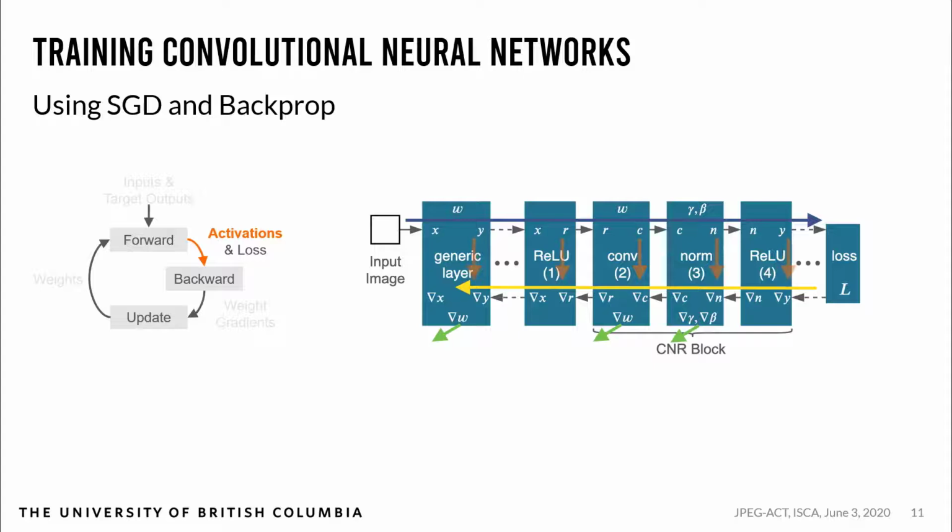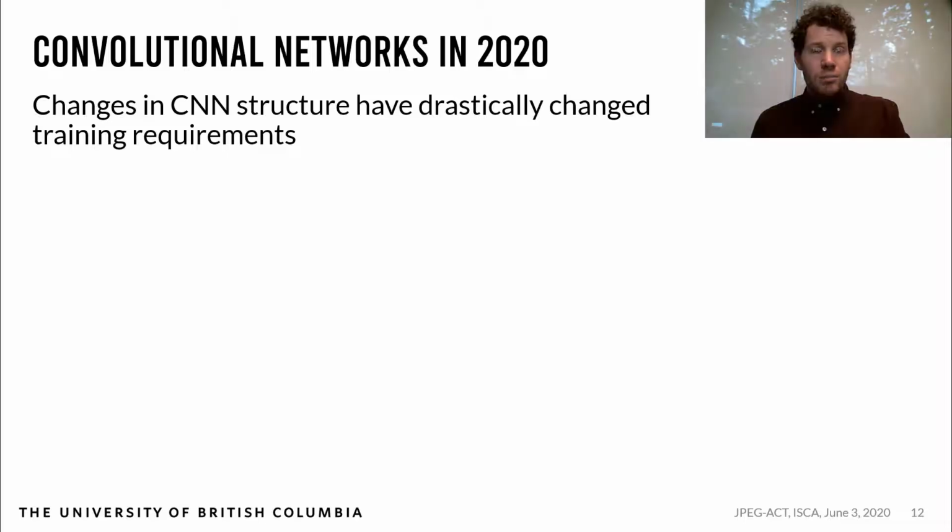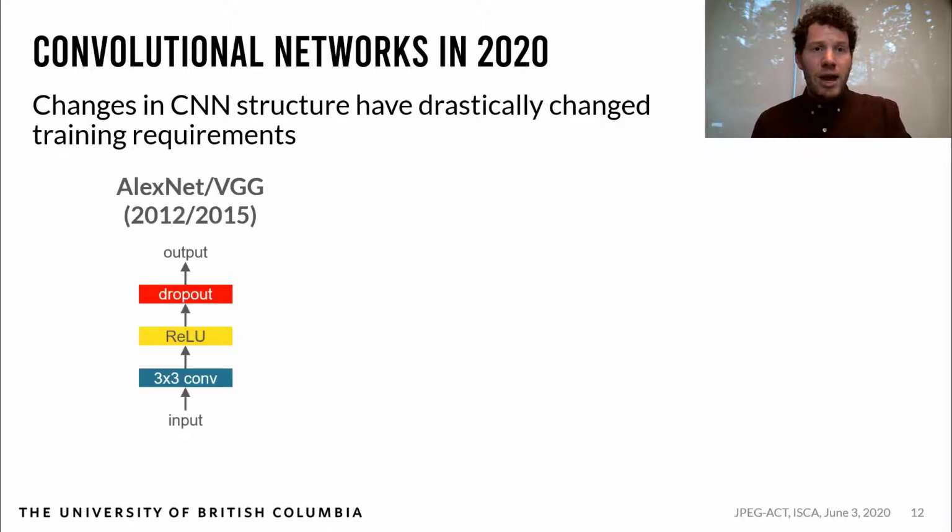Now, as for activations, they need to be saved, as the gradient computation in the backward pass often requires the activations as an input. The deeper the network, the more storage required for activations. Previous approaches have looked at older networks, and we'll shortly see that this isn't applicable to many of the recent networks. AlexNet and VGG mainly used a basic block consisting of a 3x3 convolution, ReLU activation, and dropout.